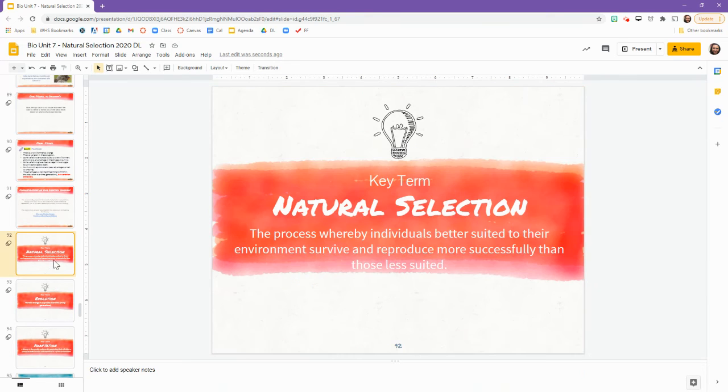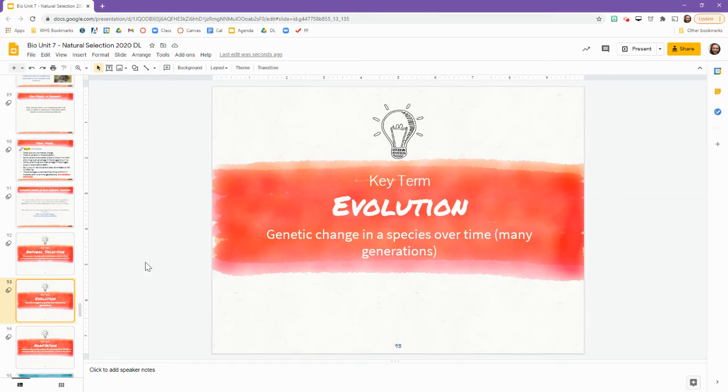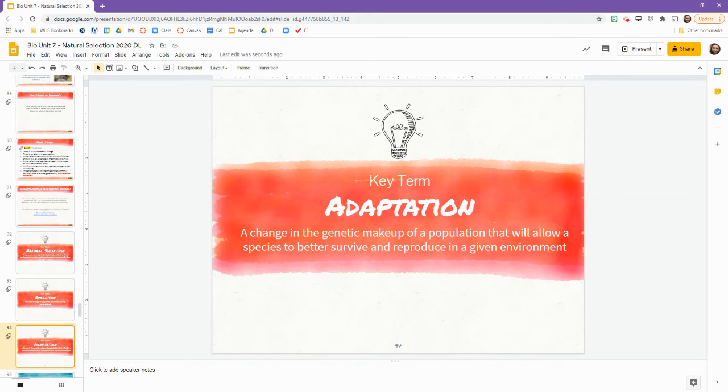Okay, next, key term, natural selection. So natural selection is the process whereby individuals better suited to their environment survive and reproduce more successfully than those less suited. Key term, make sure you get that down. Evolution, genetic change in a species over time, meaning many generations. And last key term in this set, adaptation, a change in the genetic makeup of a population that will allow a species to better survive and reproduce in a given environment.